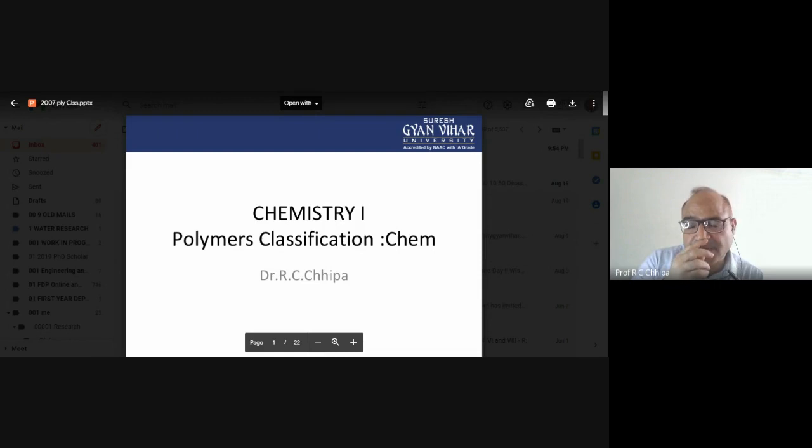Now, polythene, polypropylene, polystyrene, then artificial rubbers, Buna rubbers, are also synthesized in the chemistry lab. So the chemistry lab itself is one of the important destinations to develop different synthetic polymers. So based on their origin, all the polymers are classified into two classes: the natural polymers and the artificial.